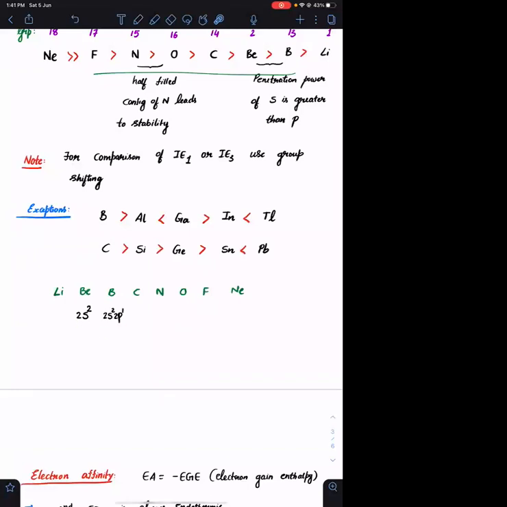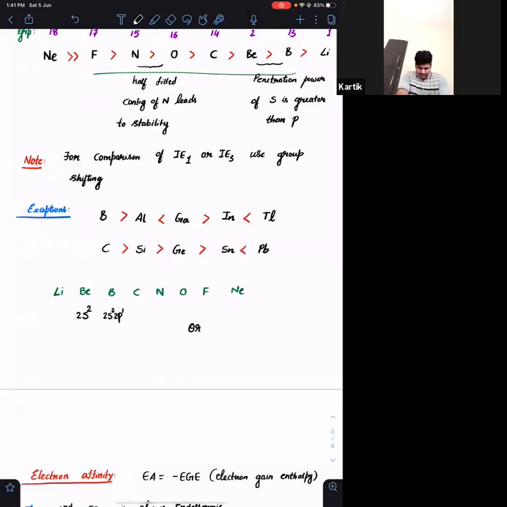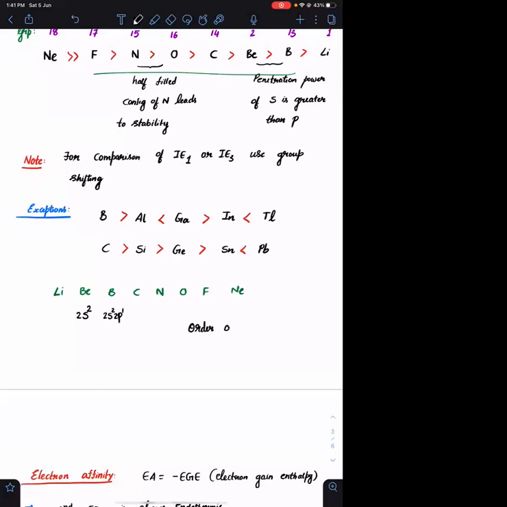Out of s subshell and p subshell, or s orbital and p orbital, which is more penetrated towards the nucleus? What is the order of penetration power? s greater than p greater than d greater than f. Here I will also write one more point, the order of penetration.